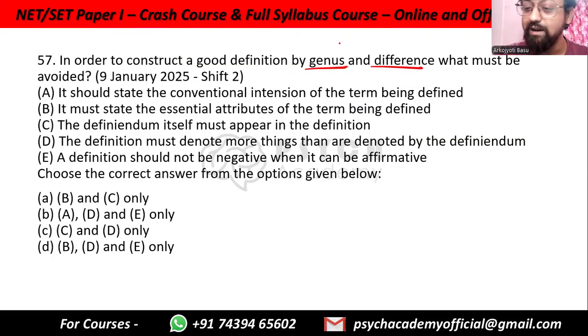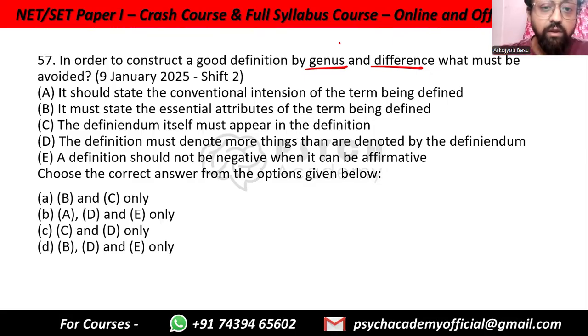So for example, let's say that you want to define Black Panther. So Black Panther, you can say that it is a kind of leopard which has very high melanin content. So genus is the leopard. So by saying that Black Panther is a leopard, you are stating that everything that is true for a leopard is also true for a Black Panther. That is by genus. But you're also adding the difference that Black Panther has very high melanin content. So that is the genus and difference definition. And that is the unique thing that Black Panther has.